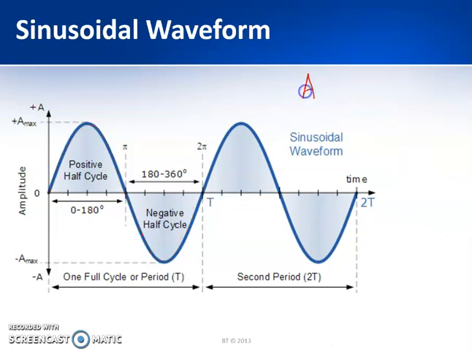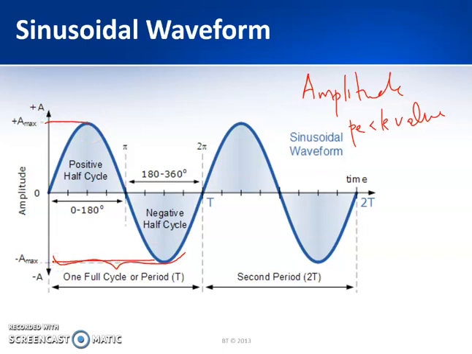Next parameter is amplitude or peak value. It is nothing but the maximum value, which can be positive or negative, that an alternating quantity attains during one complete cycle. That is, this is one cycle which is getting repeated. During that particular cycle, the one which attains the maximum value, positive or negative, is the peak value or the amplitude of that particular waveform. It is also known as the maximum value.